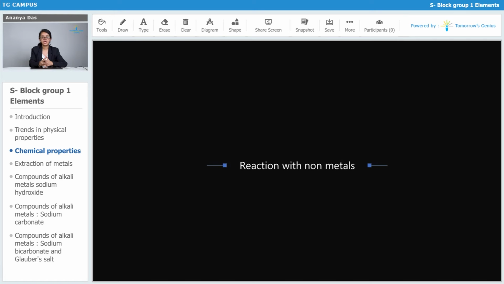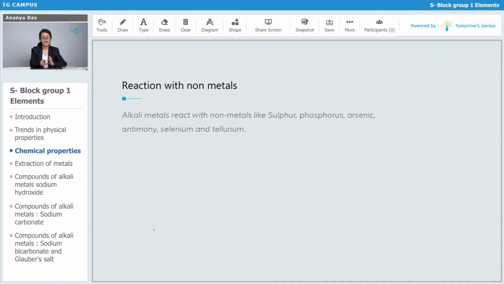Next we go to reaction with non-metals. Alkali metals react with non-metals such as sulfur, phosphorus, arsenic, antimony, selenium and tellurium.